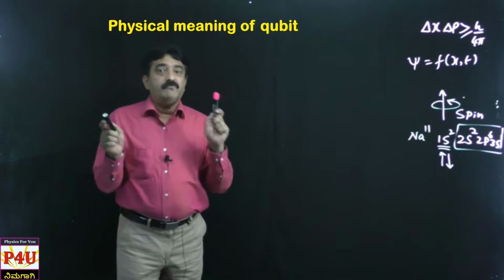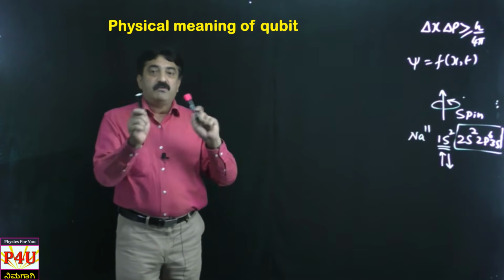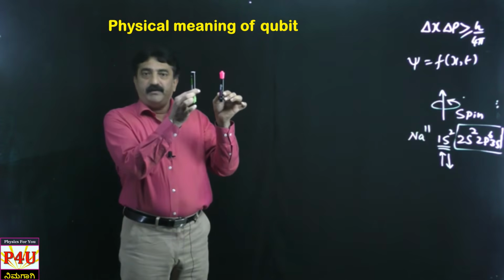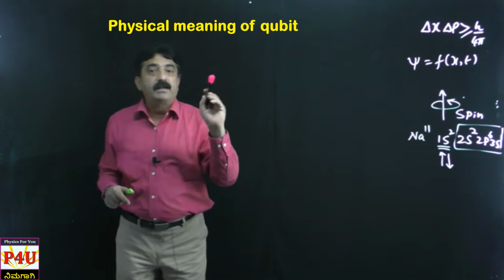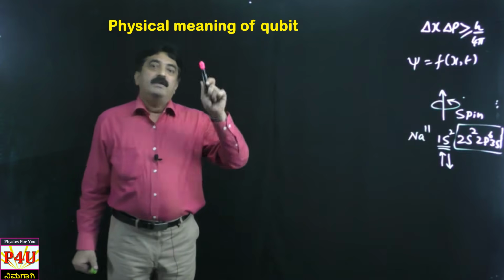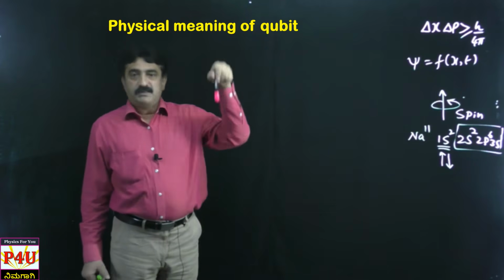You cannot answer which electron is in the up state, which electron is in the down state. It is equally the same. If this electron is up, definitely this will be down. If this electron is down, this will be up, like that. So okay, we cannot say which electron is in the up state. Each electron can have the up state or the down state, meaning spin up or spin down.